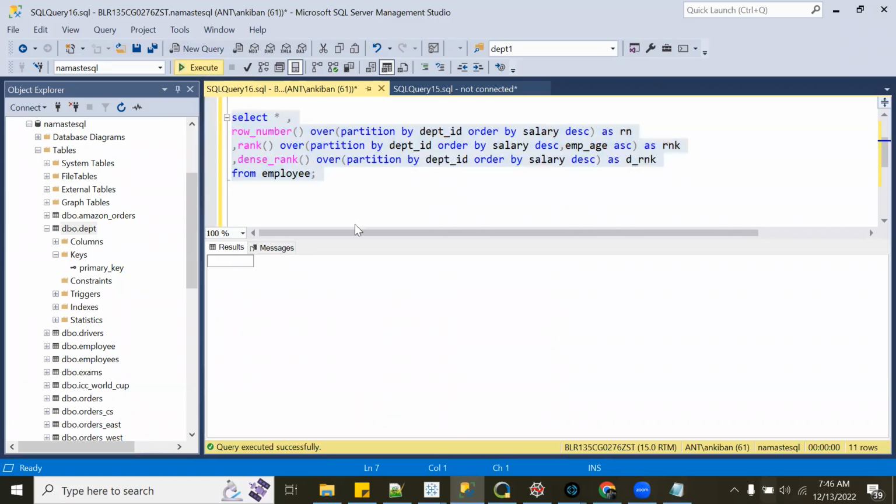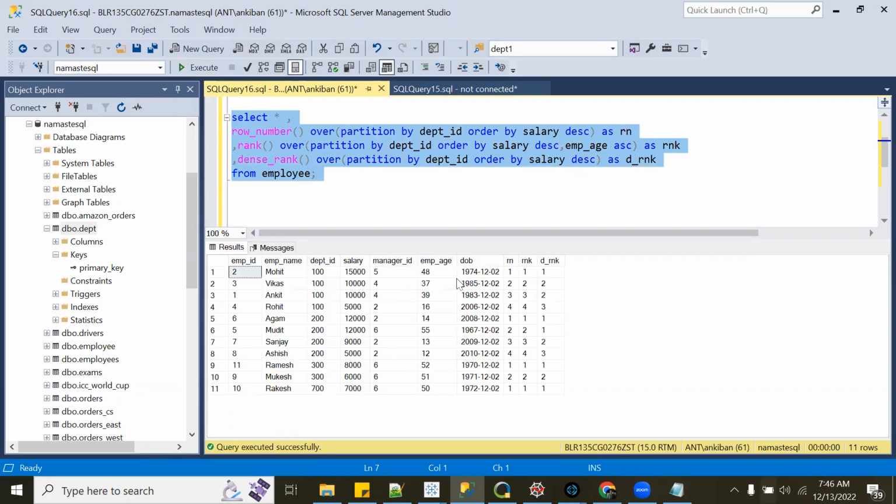Now if I run this, you see this is our rank. We have got different ranks 1, 2, 3, because now I am doing order by on salary and age. Now these are not duplicates, since the combination of salary and age is different. This one gets rank 2 and this one gets 3. Now if I say less than or equal to 2, I will get these 2 records. So it depends on your use case how you want to use it. Is this clear, how giving 2 columns changes the rank?